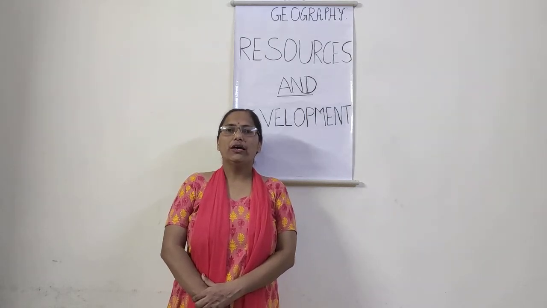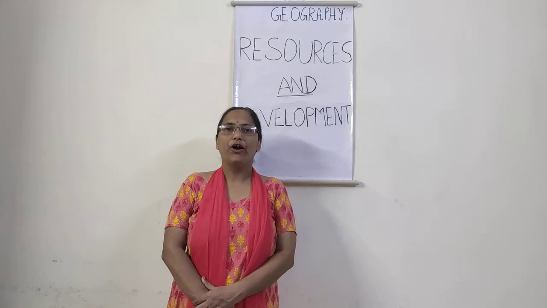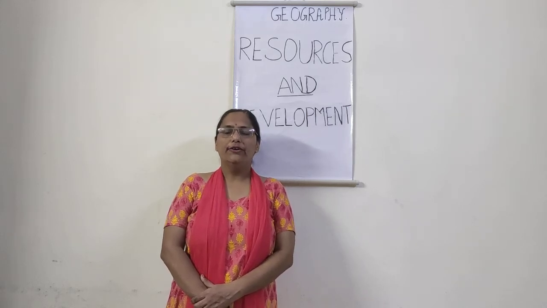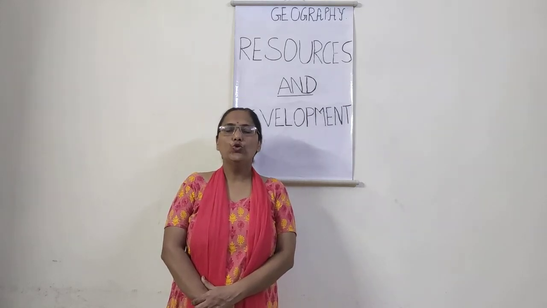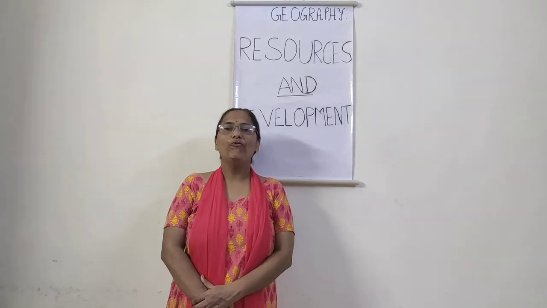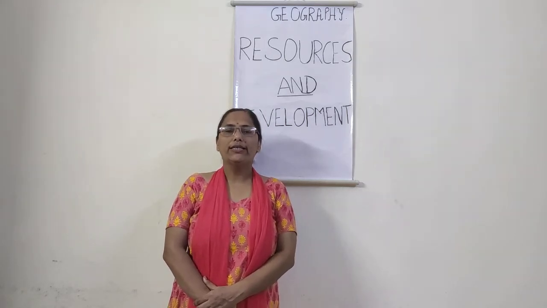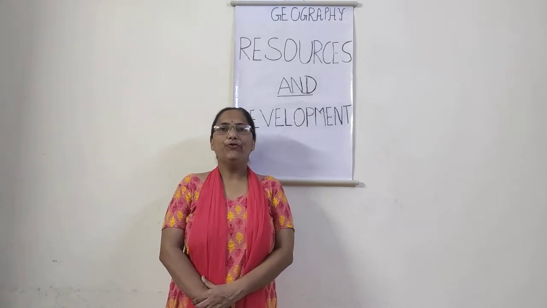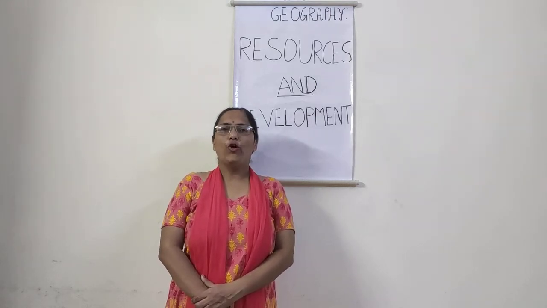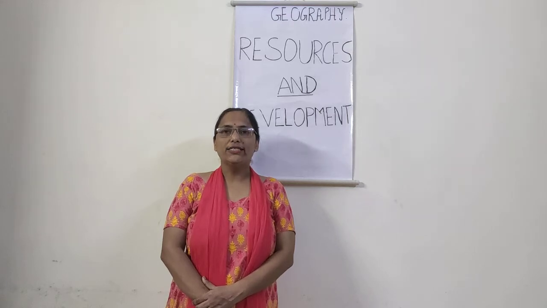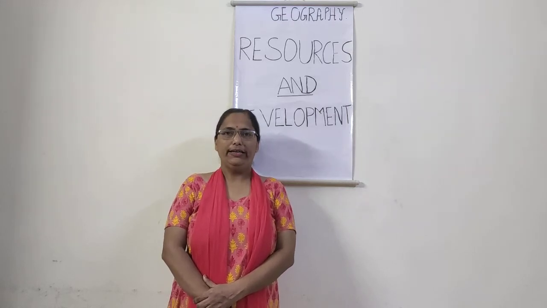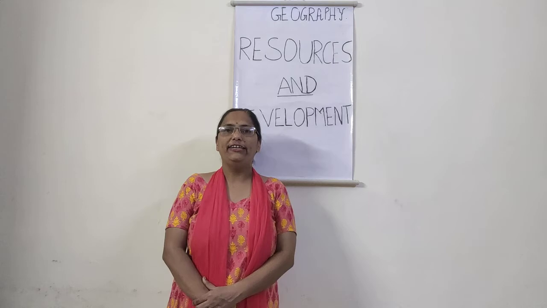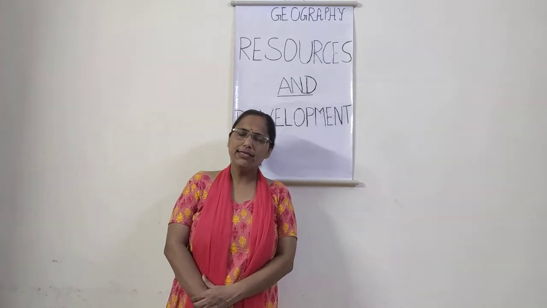Now the question arises, why does the farmer need land? The farmer needs land to do farming, to grow food grains to satisfy the hunger of the entire country and its people.